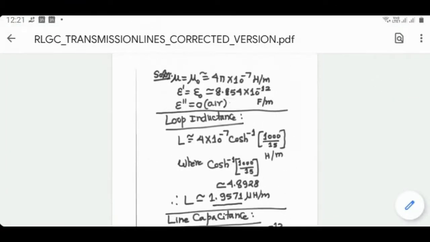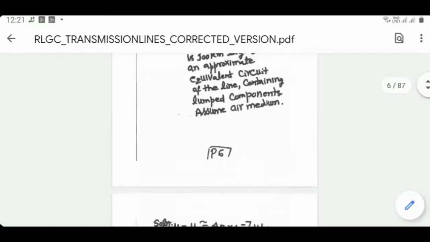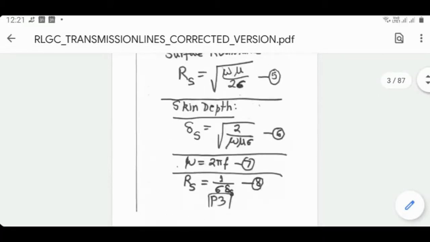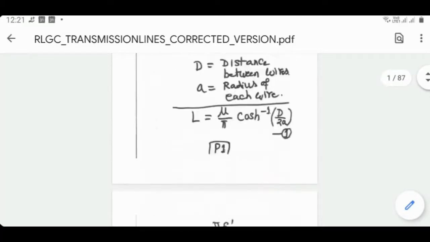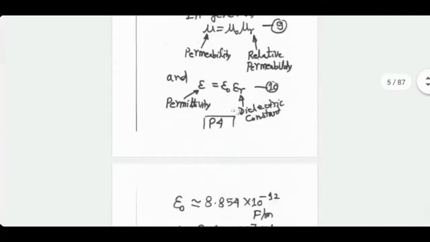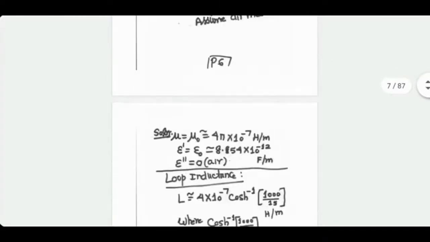It's air medium, so mu is simply mu naught, 4 pi multiplied by 10 raised to the power minus 7 Henry per meter. Epsilon has only a real part, imaginary part is 0. Loop inductance, the formula was mu divided by pi, multiplied by cos hyperbolic inverse of that factor.